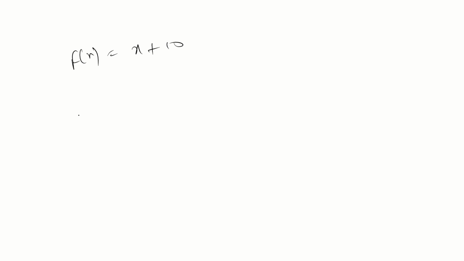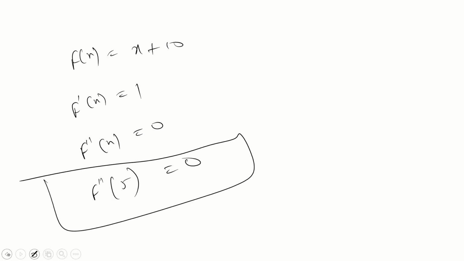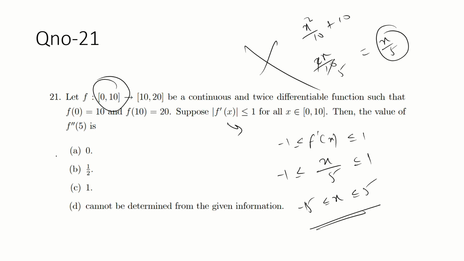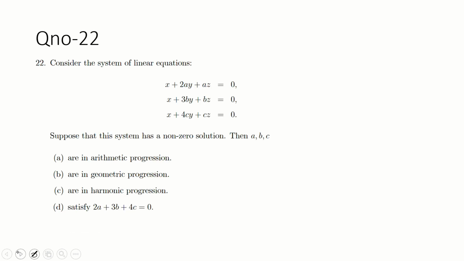So what is the first derivative? 1. What is the second derivative? 0. So the second derivative is 0, no? Yes, sir. Did you get this? Ramitya, did you get this? Yes, sir. So take this one carefully.